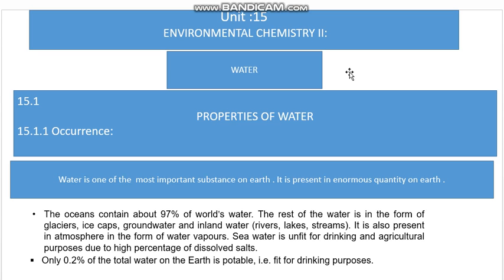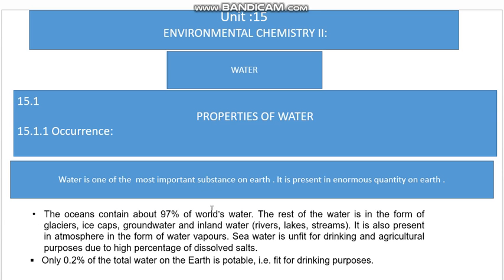Water. So, properties of water. The first term we have in the properties of water is occurrence. What does occurrence mean? Water is one of the most important substances on earth. It is present in an enormous quantity on earth.